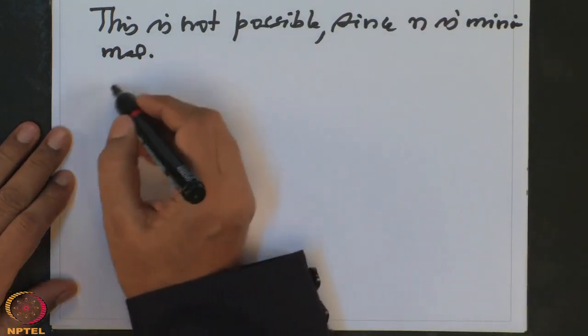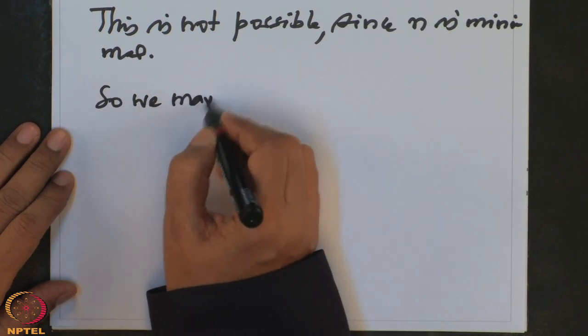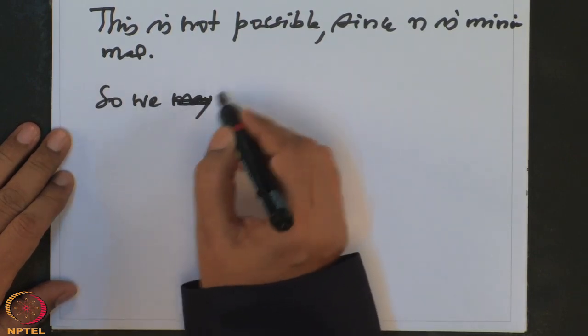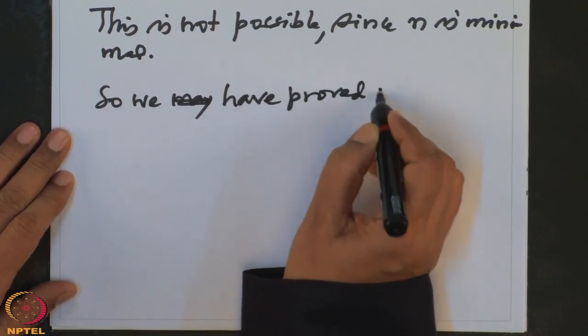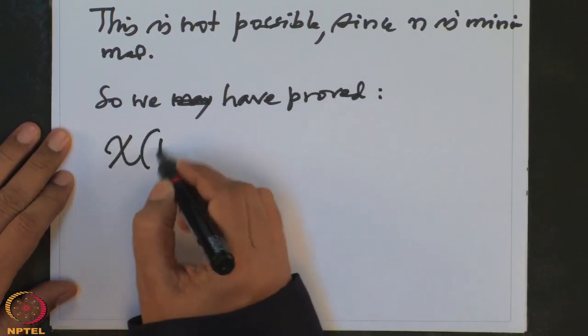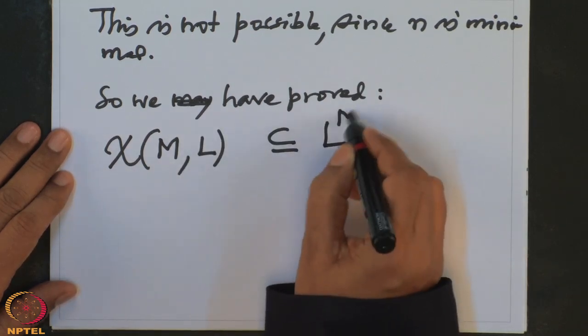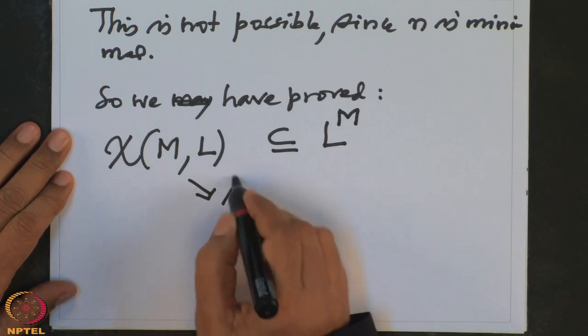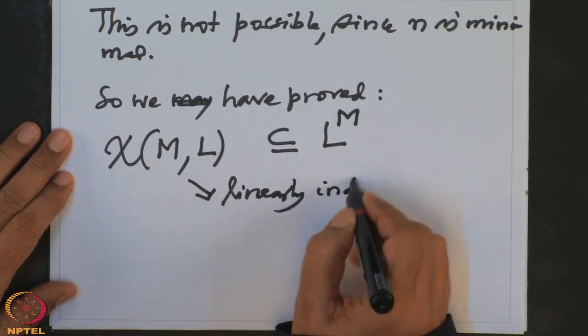We have proved that this chi, as a subset of L power m, is linearly independent over L.